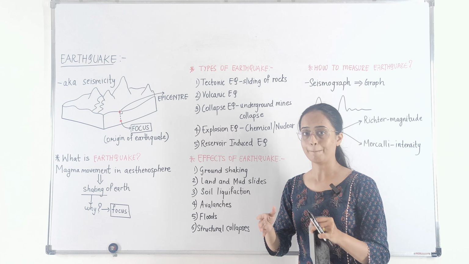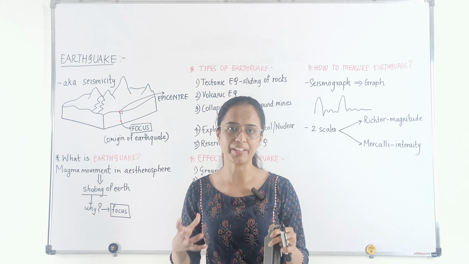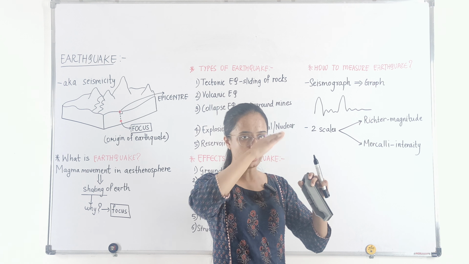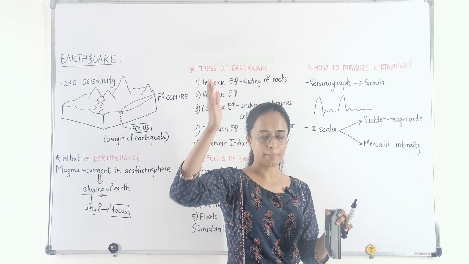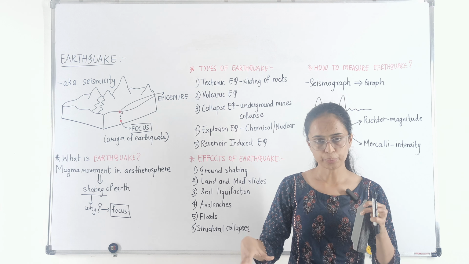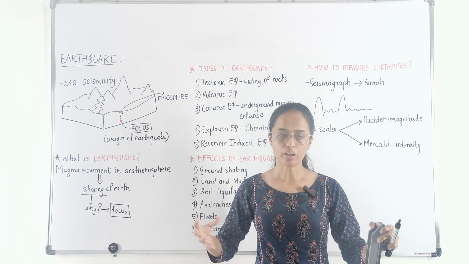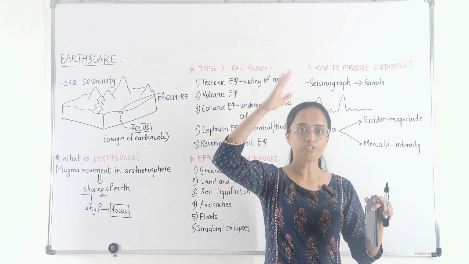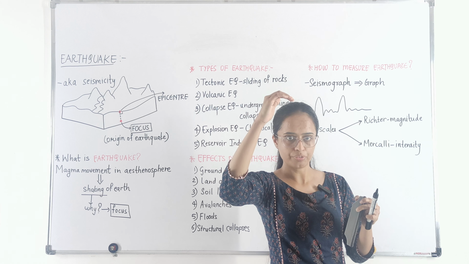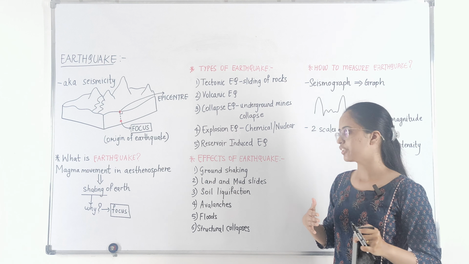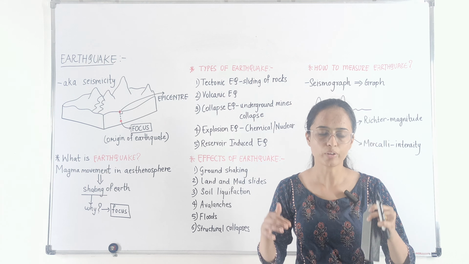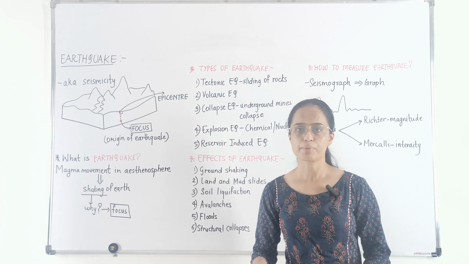We all know that mines, from where minerals are being extracted, are mainly underground mines. Those mines are dug, and of course they have roofs, and the roofs over them are made up of soil and rocks only. So when a huge amount of pressure is exerted in order to extract minerals, again shock waves are generated, because of which the roof of the mine collapses. And that roof of course also forms the surface of the earth. So the earthquake that is induced because of that is called the collapse earthquake, because in this case the roof of the mines collapses.